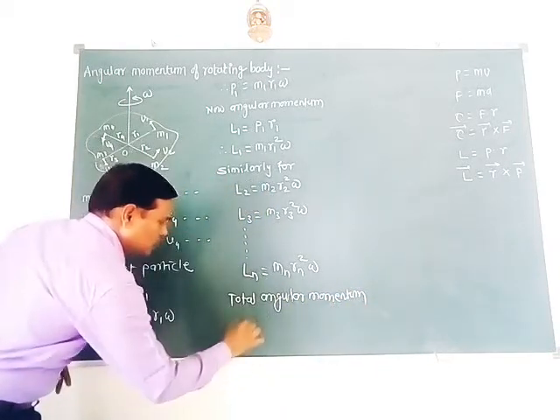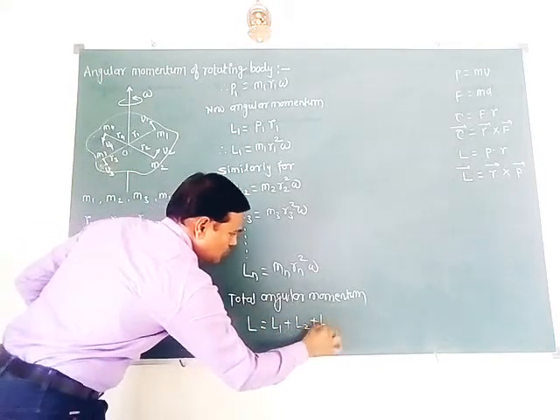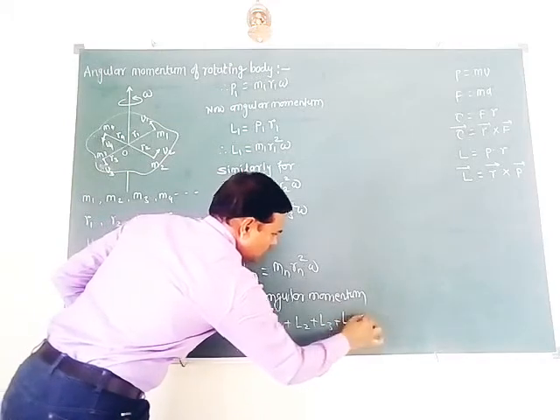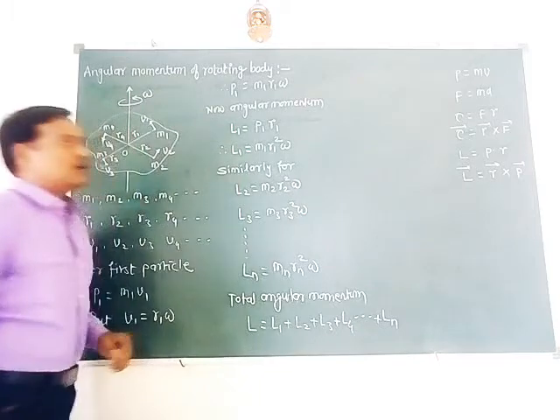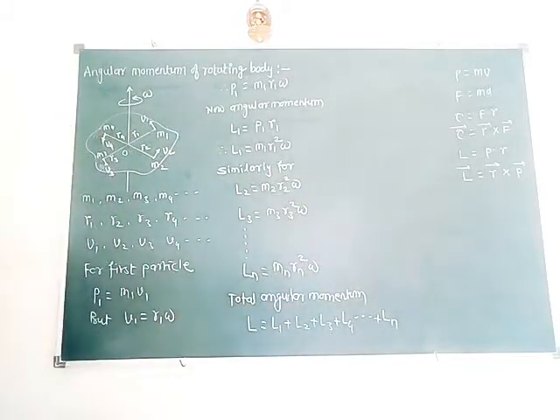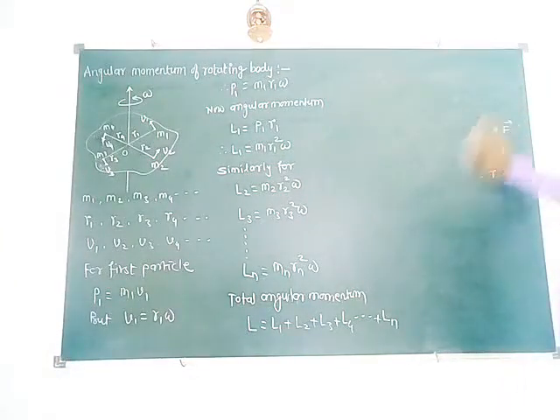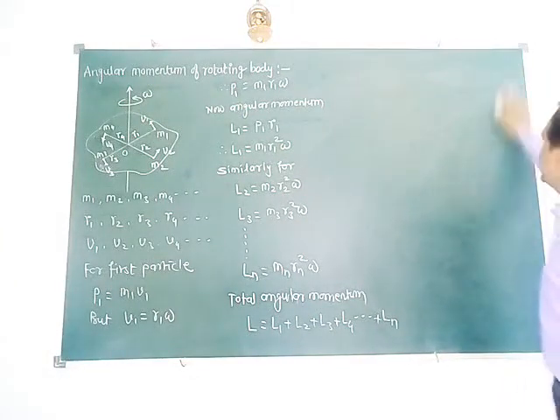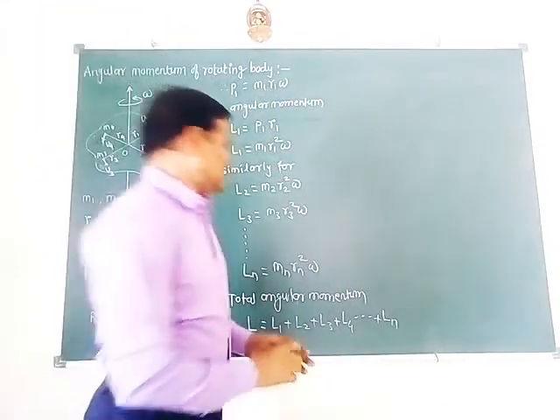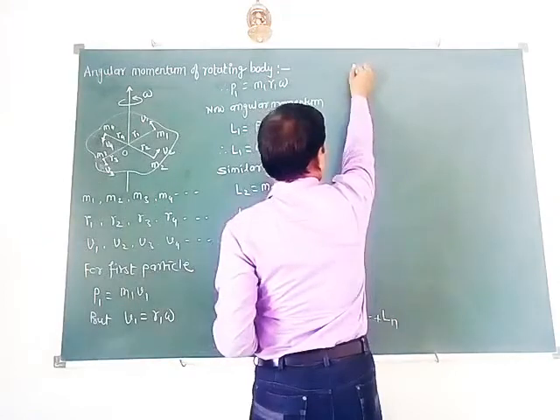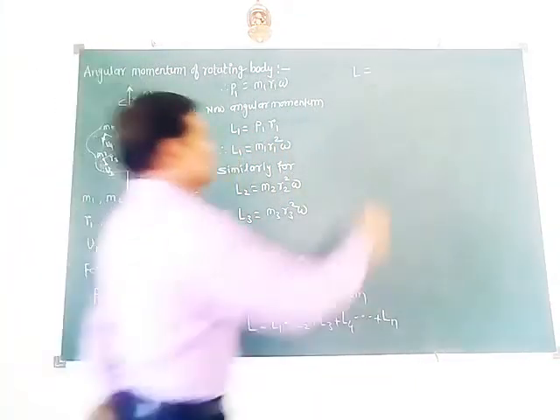So total angular momentum, this total angular momentum is capital L. It is equal to L1 plus L2 plus L3 plus L4 plus so on up to Ln for the nth particle. So total angular momentum is written as the sum of all these individual angular momentums. So we can write capital L is equal to, what is L1?